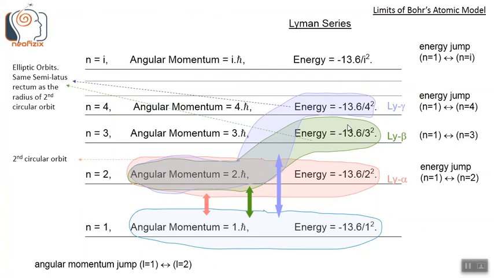So all the ellipses in the Lyman series always have the same semi-latus rectum as the radius of the second circular orbit. Only the eccentricity increases with increasing energy levels of transition.